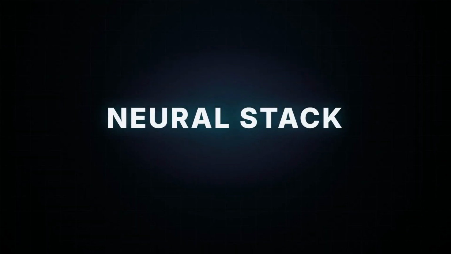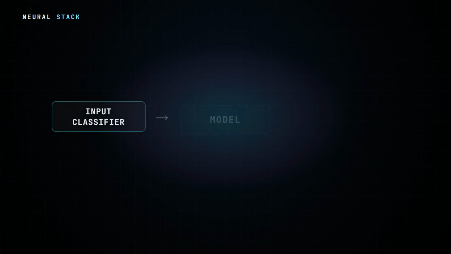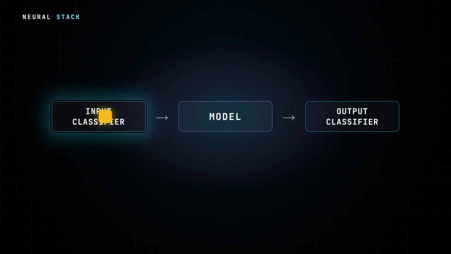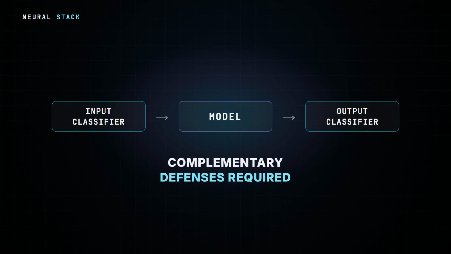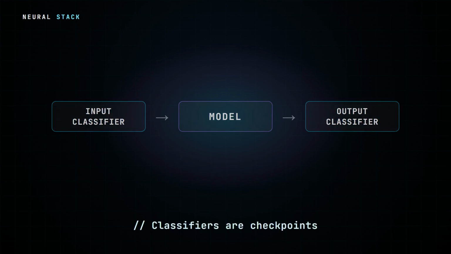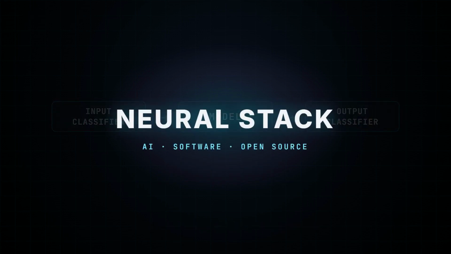Now we can build the actual defense stack. Layer 1 is independent classification. An input classifier inspects content before it reaches the model. An output classifier inspects what comes back. Either one can block content that matches the harmful patterns it detects. But classifiers have a clear ceiling. They can't guarantee universal prevention. Think of them as independent checkpoints that reduce exposure, not as permission to weaken every layer behind them.